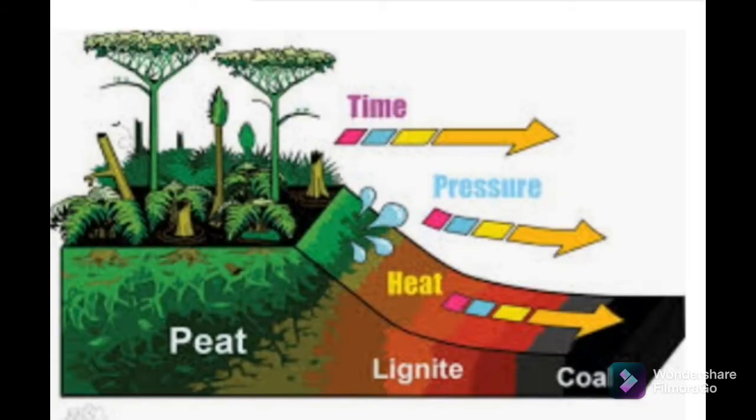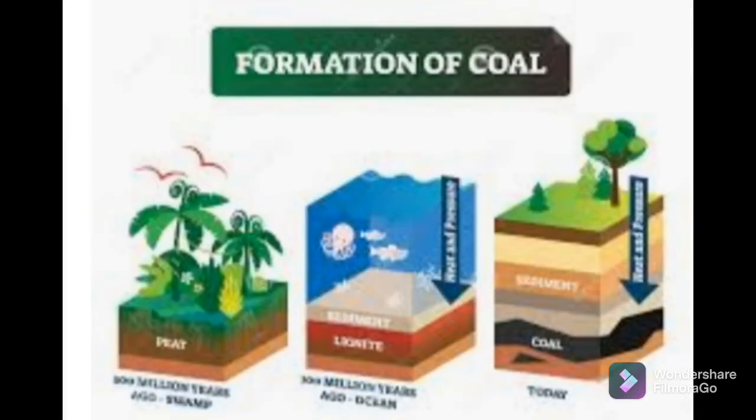You can see in the diagram, when remnants of plants get buried in the earth, what will happen? Because of the tremendous pressure of the earth's surface and the temperature inside the earth, many changes take place in the remnants of plant bodies and also animal bodies. The oil and liquid are extracted from them, and a solid layer is formed below the earth's surface. That solid layer is called coal. You can see in the diagram how coal is formed.